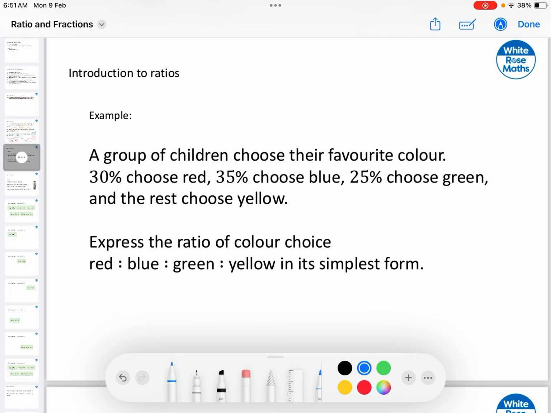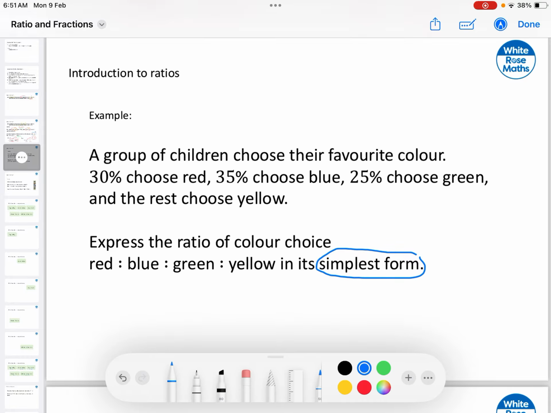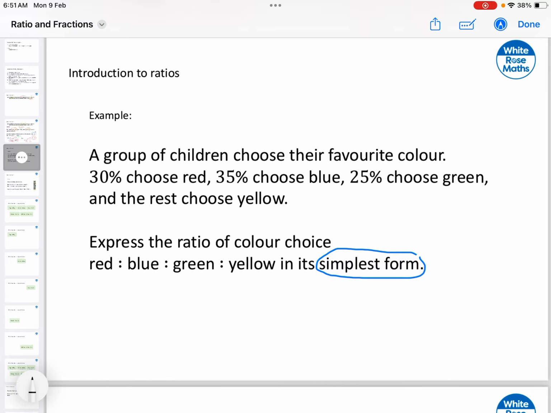So, take a look at this example. Let's see if we can find the solution to it. So we have a group of children. They're choosing their favorite color. So we have people choosing red, people choosing blue, people choosing green, and the rest are choosing yellow. So the idea will be to write down the ratio according to their choices. And take a look that the exercise is quite clear, stating that you have to simplify the most you can. So let's write down those ratios. So let's begin. People are choosing 30% first.